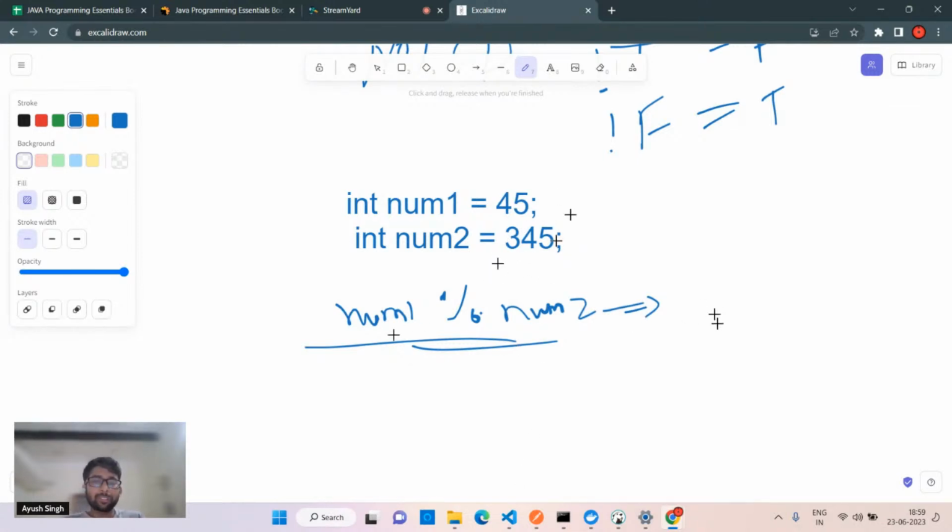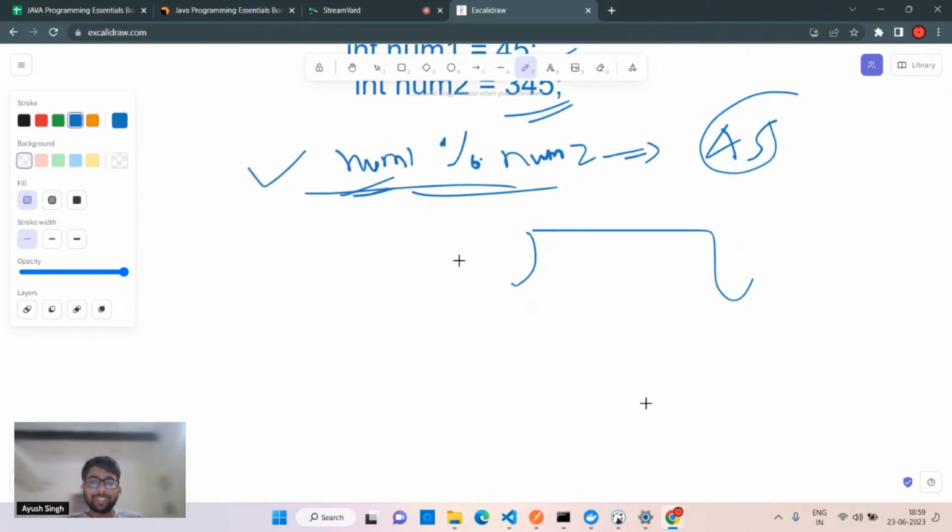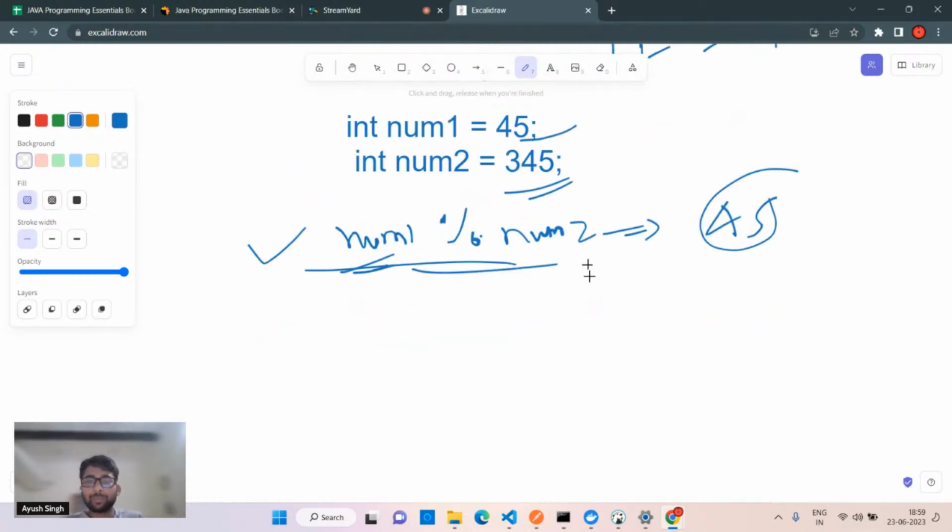So every time, in a simple way, for those who didn't get this point, how we are getting this 45: if your num1, the one on the left hand side, is smaller than your num2, every time you'll get the num1, right? If you have 45 inside and we have 345, you have to go for the zero, right? That's basic maths. You'll get the 45. That's basic maths, below high school level. So I hope you got the idea.